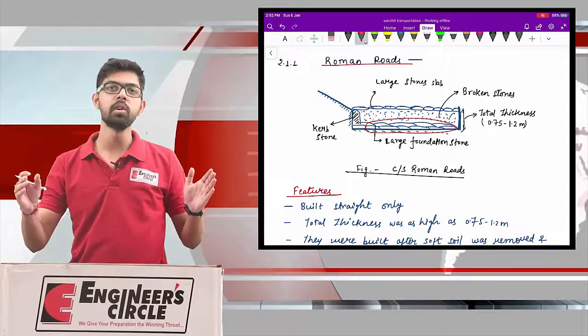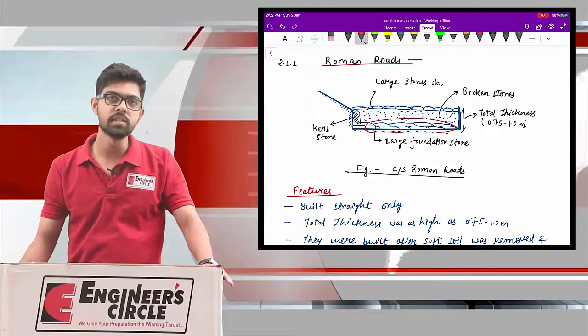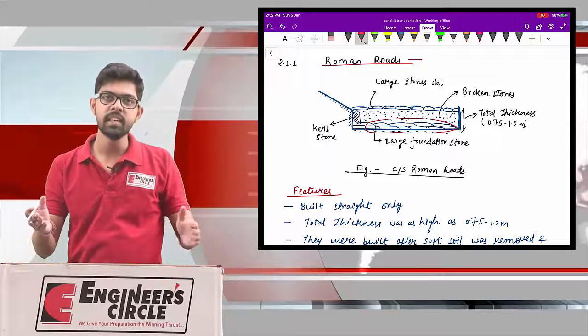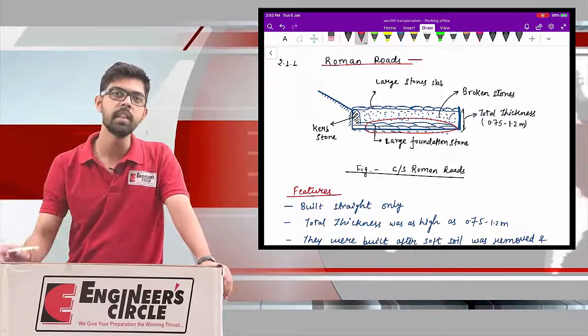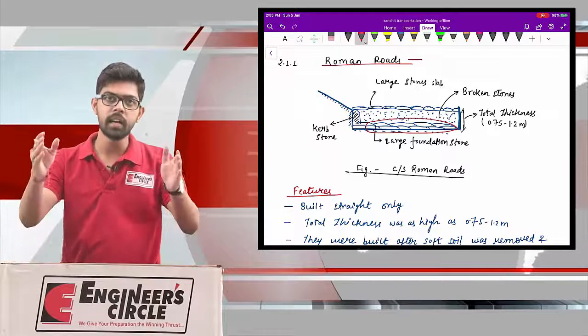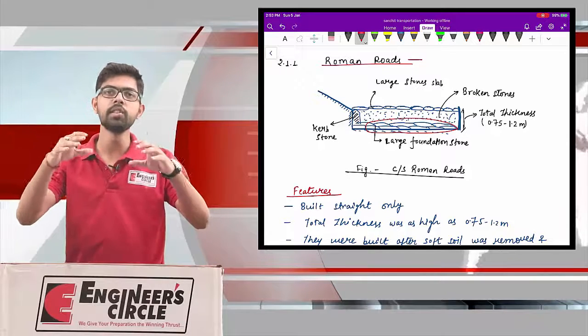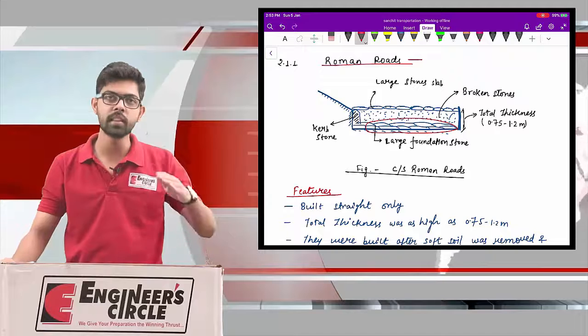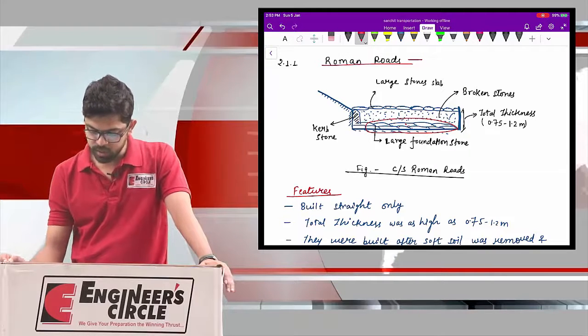Firstly, the path along which you need to construct your road, you first need to excavate the soil, you make a dig or pit, thereafter you place the heavy size stones at the bottommost profile. These are those heavy foundation stones.